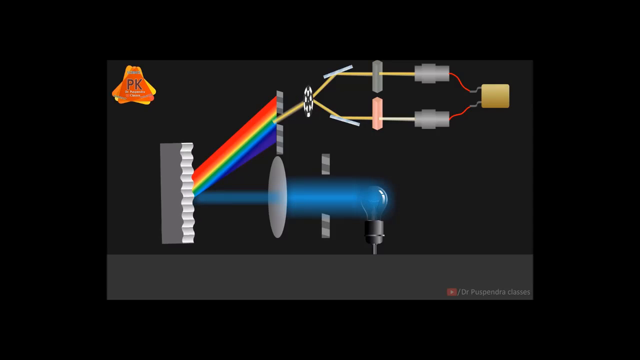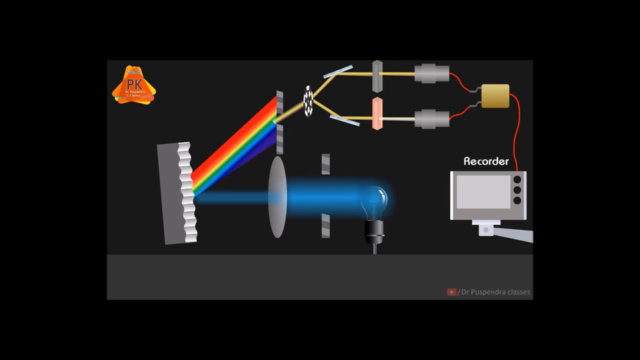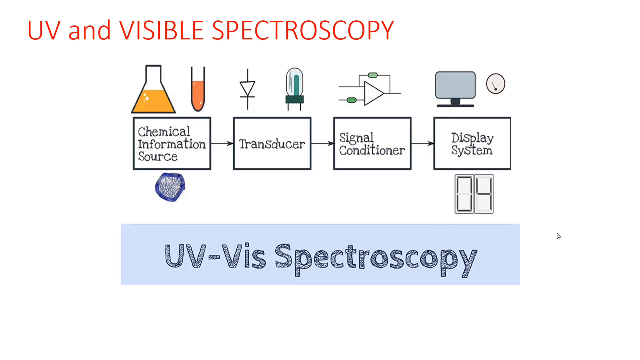The amplifier will amplify the signal, and this amplified signal will go to the recorder, and ultimately the recorder will record the signal in the form of UV visible spectra. Spectra will be like this. So this is the working and the instrumentation of double beam UV visible spectrophotometer. Till now we have seen ultraviolet spectroscopy and visible spectroscopy, instrumentation and how it works.